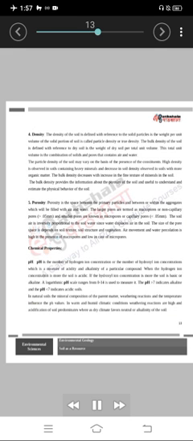Environmental geology. 4. Density. The density of the soil is defined with reference to the solid particles as the weight per unit volume of the solid portion of soil is called particle density or true density. The bulk density of the soil is defined with reference to dry soil as the weight of dry soil per total unit volume. This total unit volume is the combination of solids and pores that contains air and water.